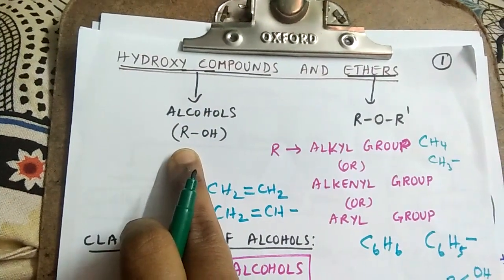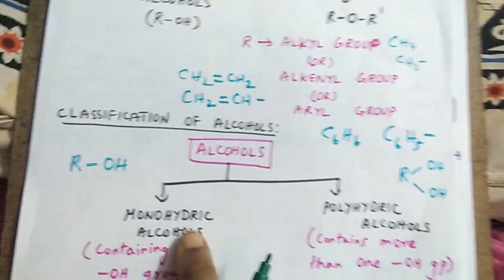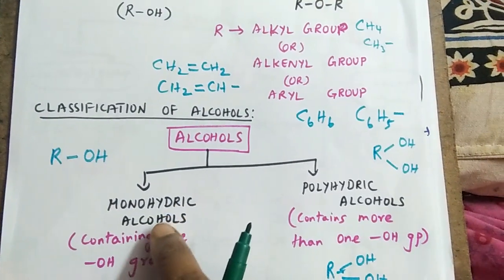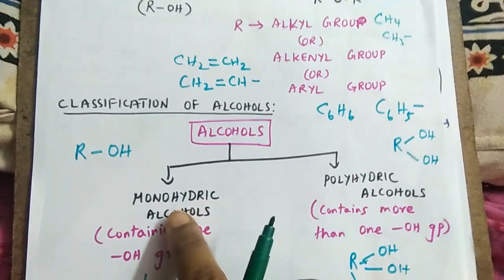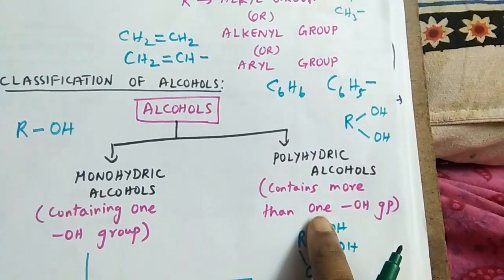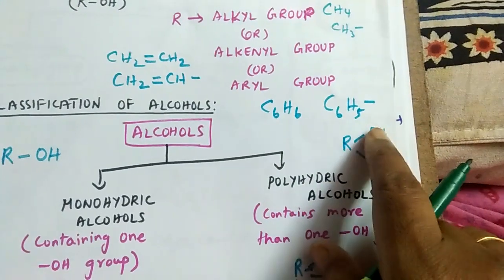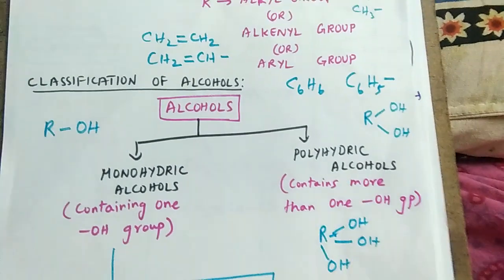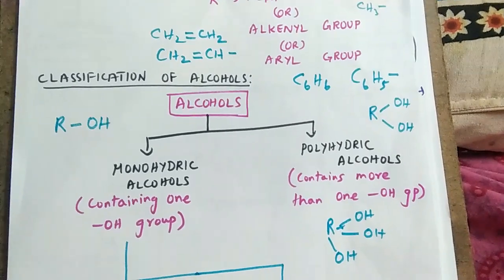Now we are going to discuss the classification of alcohols. Alcohols can be classified in various types. One such type is into monohydric alcohols and polyhydric alcohols. Monohydric alcohols are alcohols containing only one OH group. Polyhydric alcohols are alcohols containing more than one OH group. So to the alkyl group 2 OH groups are attached, or 3 OH groups are attached. They are termed as polyhydric alcohols.